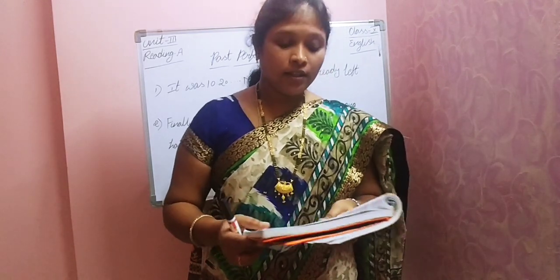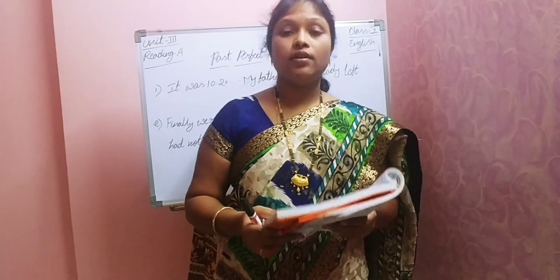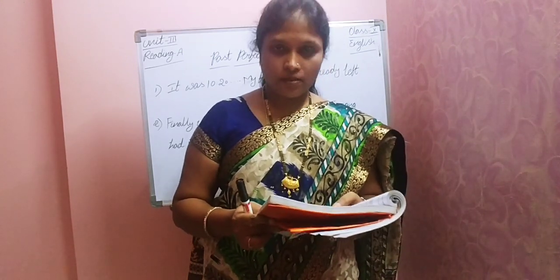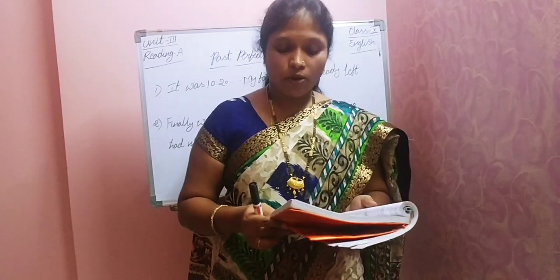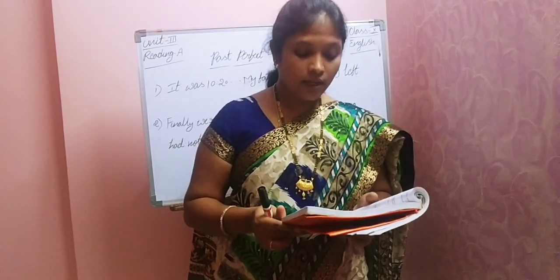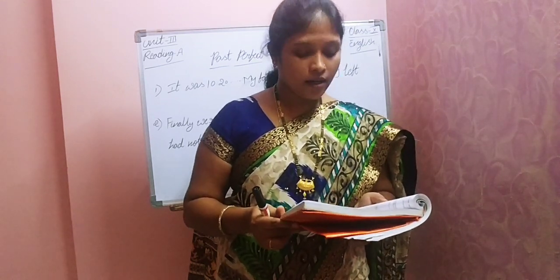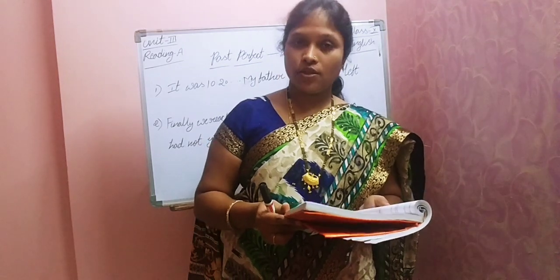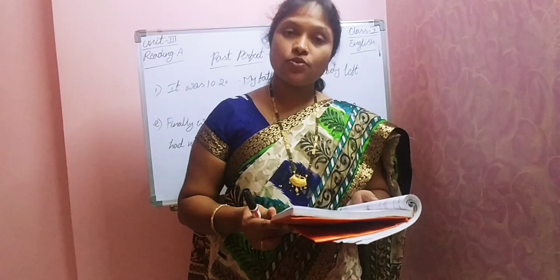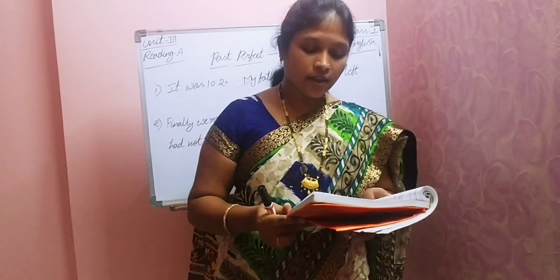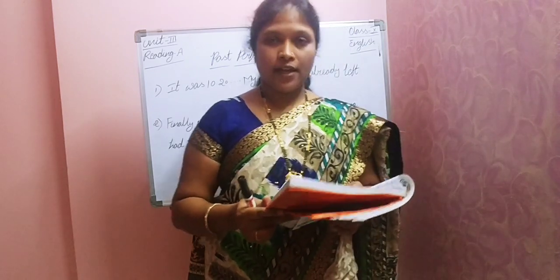Page number 83. In this story, the author used the past perfect, that means had plus past participle, in many sentences. If you observe the following sentences from the story and the rules given under them, you will understand why and how the past perfect is used. Okay, let's see the examples. First one. It was 10:20. My father had already left. Okay, so why it was given like that, we'll see.